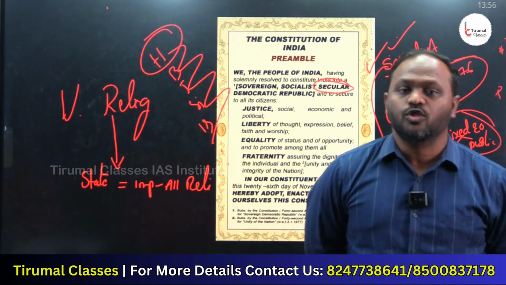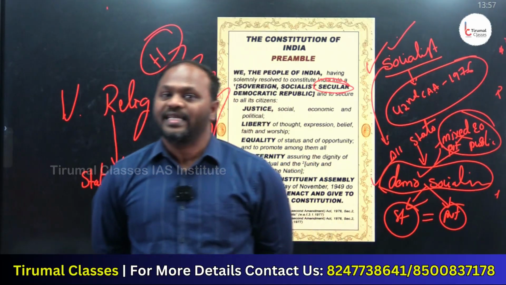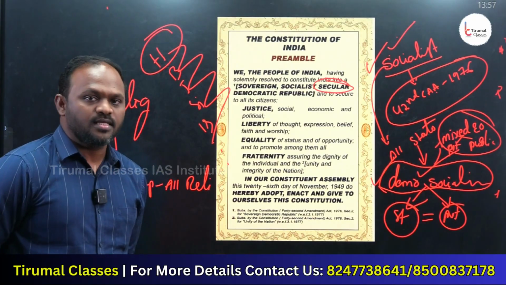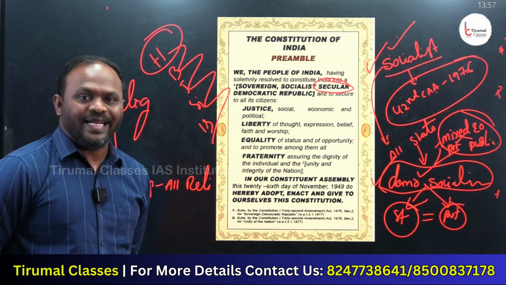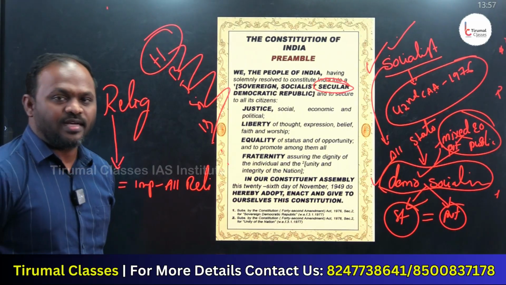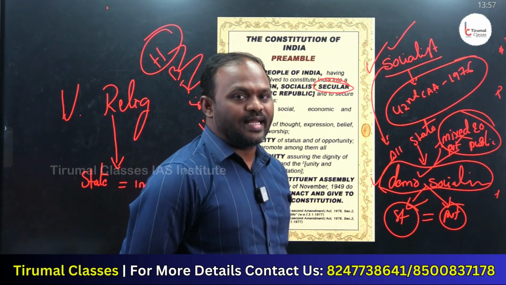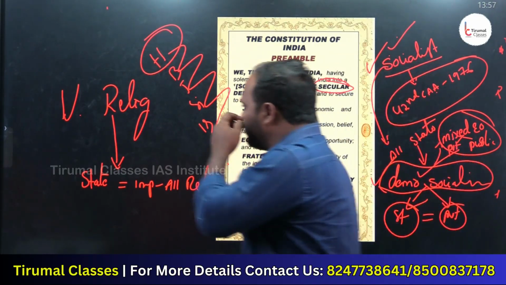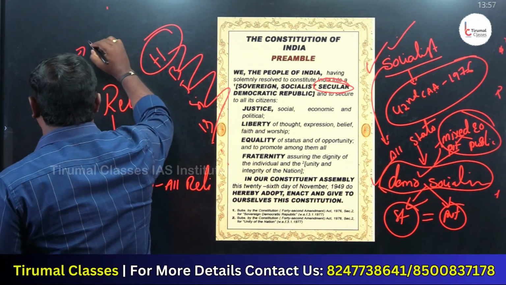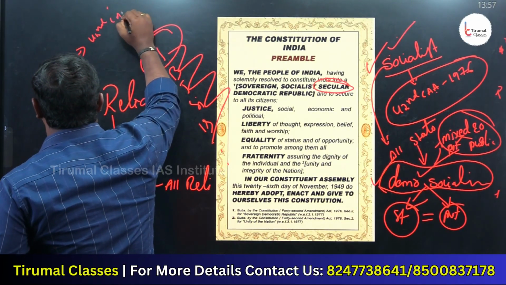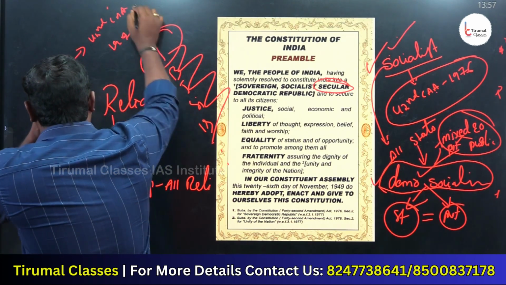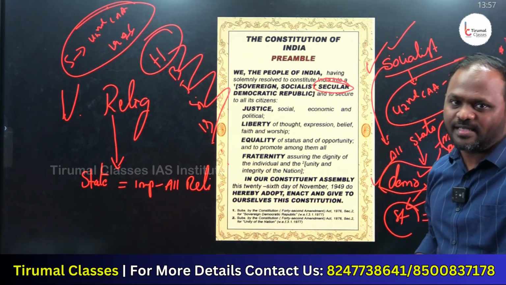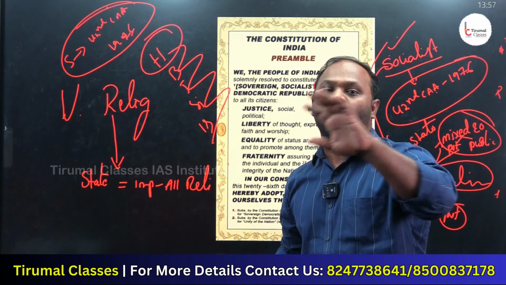Giving equal importance to all the religions in India and not treating any religion specially is nothing but secular. It means the government of India will not treat any religion as special. It treats all the religions equally. The word secular was added to the Preamble by the 42nd Constitutional Amendment Act, 1976. This is the literal meaning of secular. We are secular, which means we are giving equal importance to all the religions.